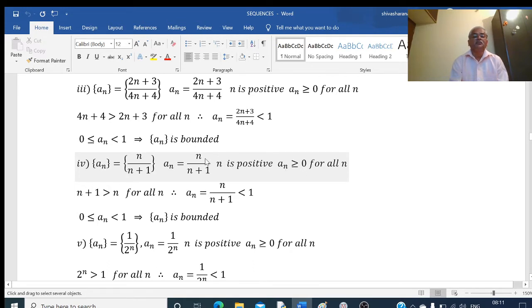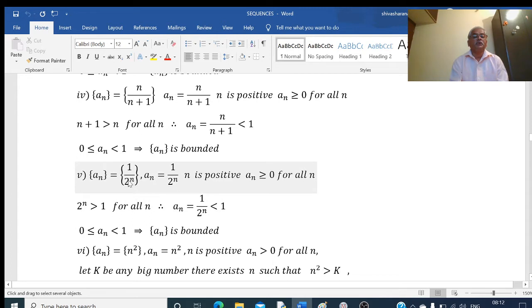And again, the numerator is n and the denominator is n plus 1. The denominator is greater than the numerator, therefore this value is always less than 1. So here an is equal to n divided by n plus 1, which is less than 1. So an is greater than or equal to 0 and an is less than 1. 1 is the upper bound, 0 is the lower bound. This is bounded both above as well as below. Therefore we say that this sequence is a bounded sequence. Consider another example. This is also similar.